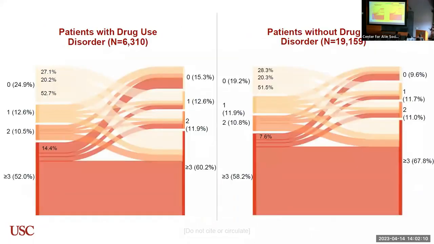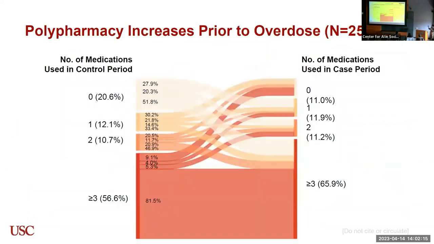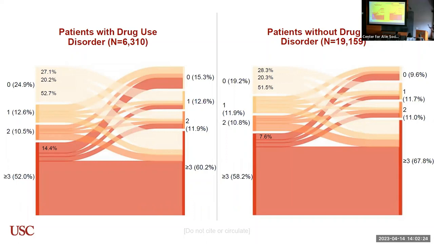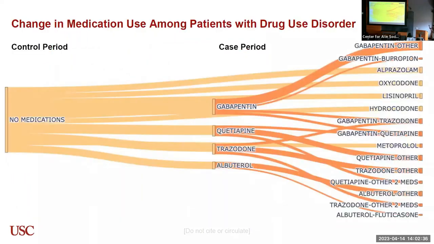The preliminary results of the study came out pretty interesting. One such result was that, with regard to polypharmacy, polypharmacy increases prior to an overdose. If we look at the overall patient data set and also at patients who had a drug use disorder, the total number of patients using more than 3 drugs is greater than 60% in all 3 cases. We also did a sub-analysis on patients who had a drug use disorder but did not use any medications in the control period, that is, 1 year prior to the overdose event.